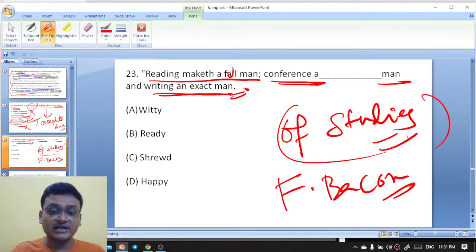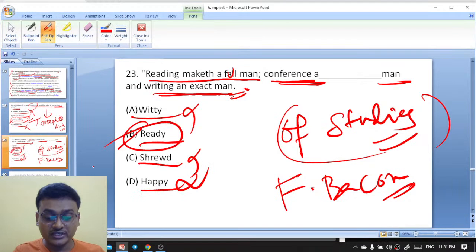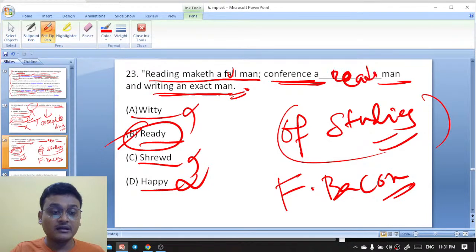You have to fill in the blank here: reading maketh a full man, whereas conference a witty man, a ready man, a shrewd man, or a happy man. It is ready man. So here, reading maketh a full man, conference a ready man, and writing an exact man. So B is the right answer.